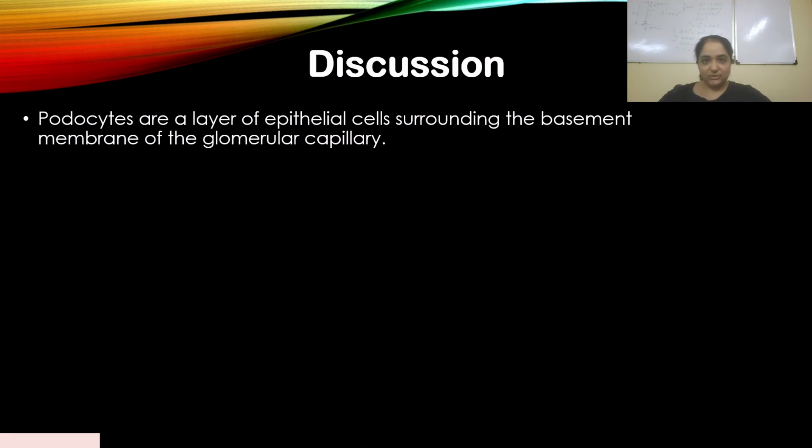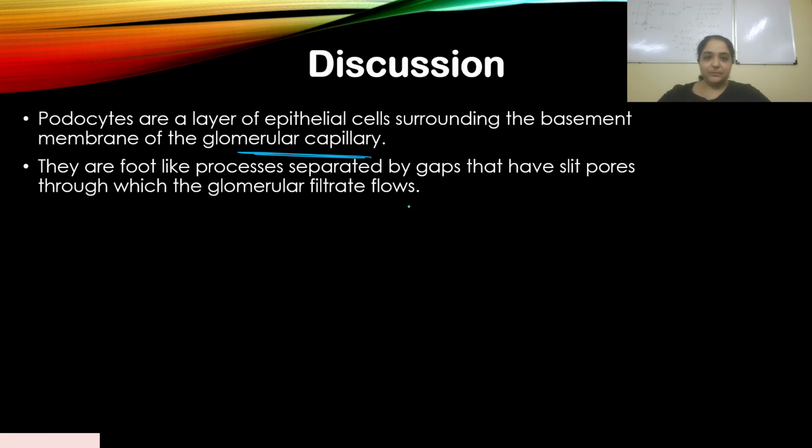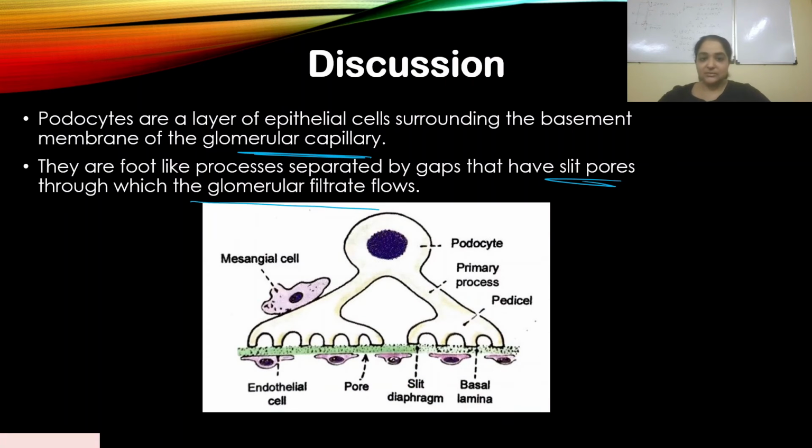Podocytes are a layer of epithelial cells. If you study the histology of Bowman's capsule and the glomerulus, podocytes are a layer of epithelial cells surrounding the basement membrane of the glomerular capillary on the glomerular side. They are foot-like processes separated by gaps, and they have slit pores through which glomerular filtrate flows. This is a very good diagram, taken from the textbook of human histology by Inder B. Singh. It's a very good book to study human histology.